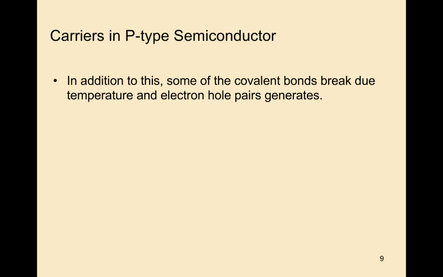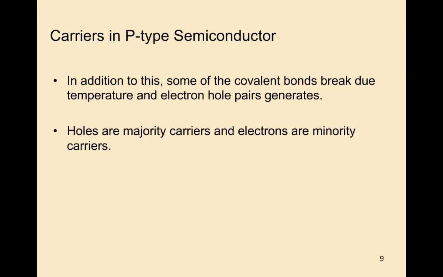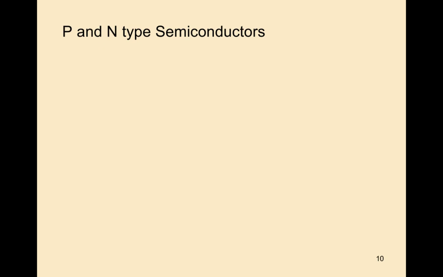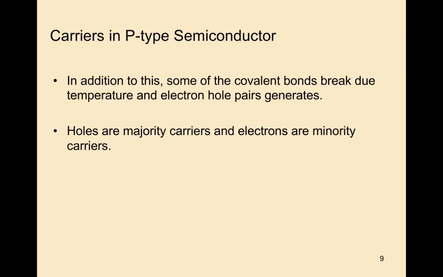In addition to this, some of the covalent bonds break due to thermal energy, that means temperature, and electron-hole pairs are generated. Holes are the majority charge carriers and electrons are the minority carriers in a p-type semiconductor. So in the case of a p-type semiconductor, holes are the majority charge carriers, and electrons are the minority carriers.